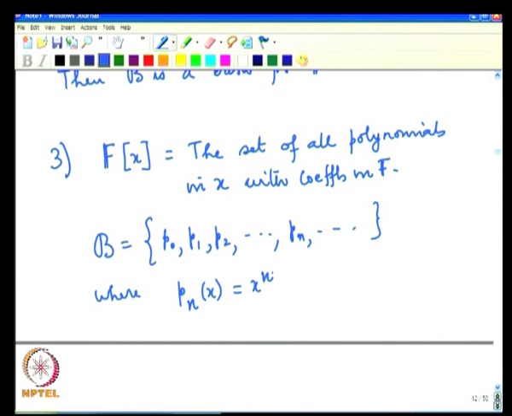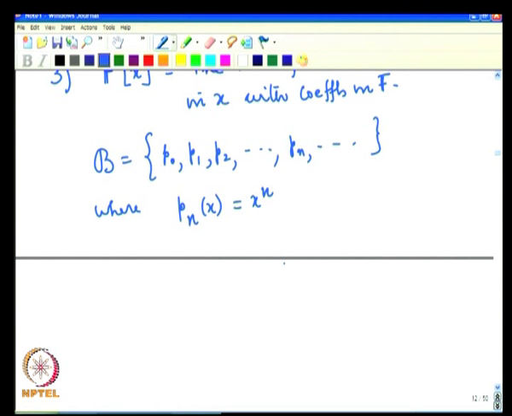So, P0 is 1, P1 is x, P2 is x squared, P3 is x cubed and so on and so forth. Now, this is an infinite set. We have already seen that B is linearly independent